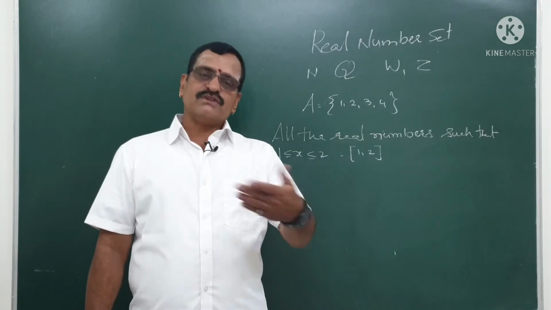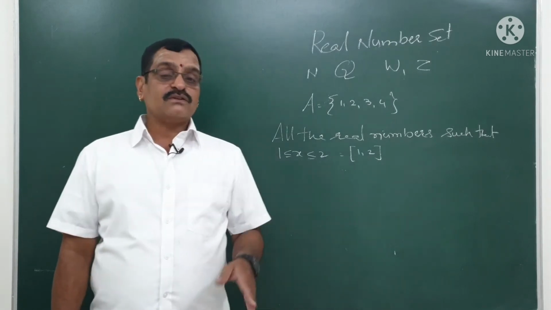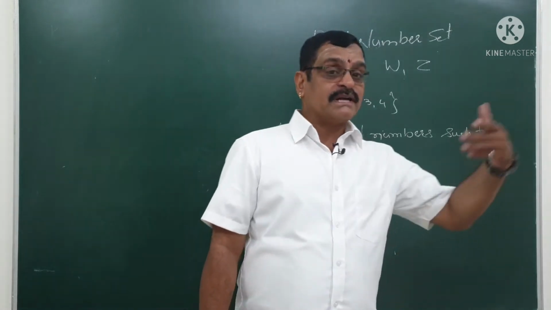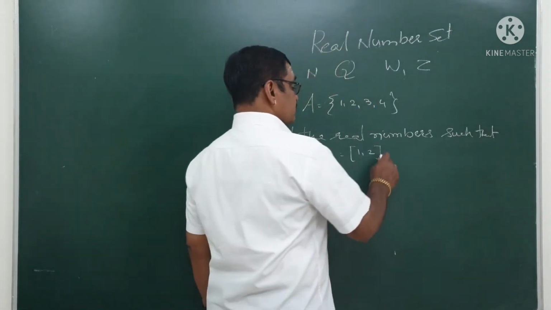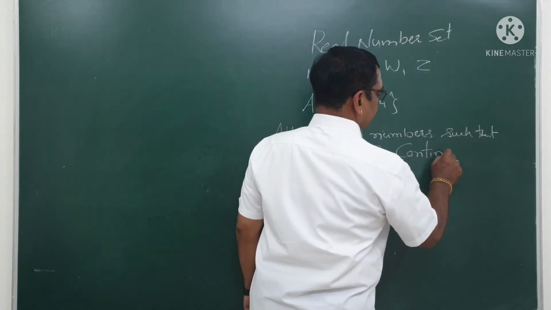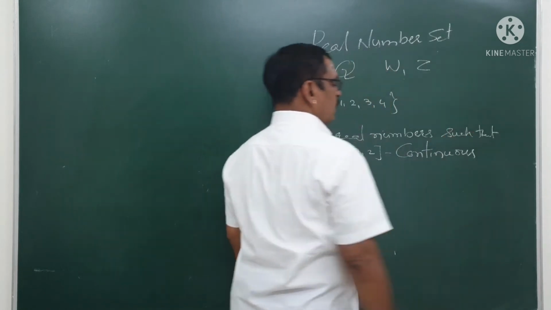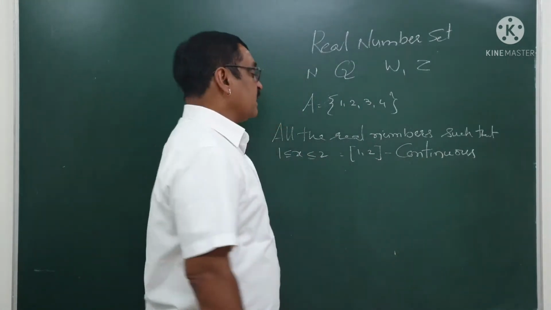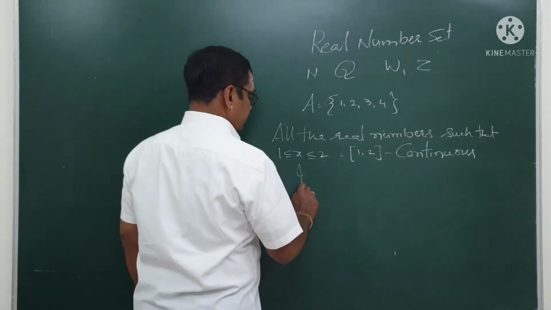If you take 1.01, then also you can get a smaller one. So you cannot identify the second element, third element, and so on. These types of sets are called continuous sets. These continuous sets are also called intervals.